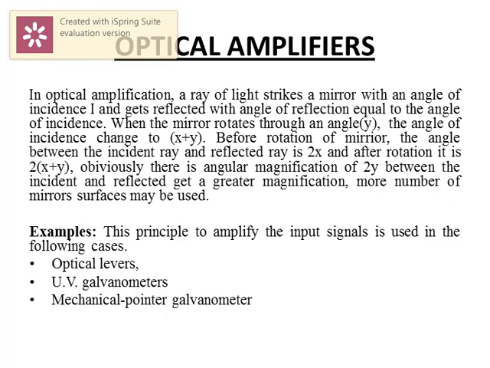Obviously there is an angular magnification of 2y between the incident ray and reflected ray. To get a greater magnification, a greater number of mirror surfaces may be used for amplification. For example, this principle to amplify the input signal is used in optical levers, UV galvanometers and mechanical pointer galvanometers. This is about the optical amplifiers. Okay, thank you.